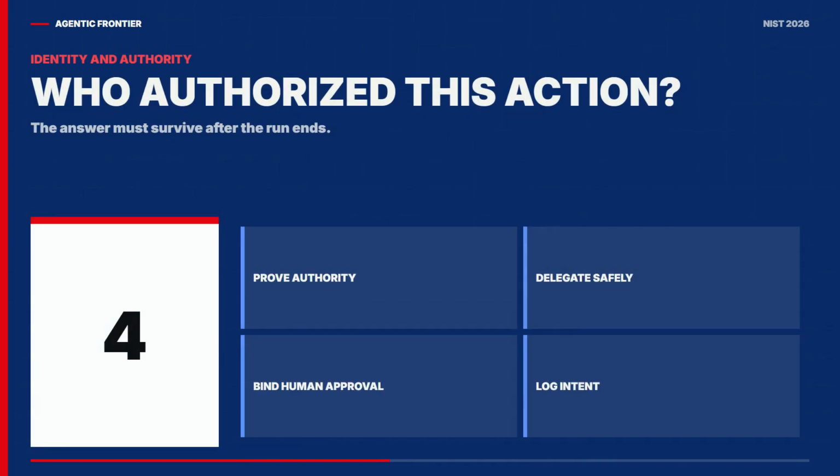NIST's 2026 concept paper frames the unresolved questions directly. How should an agent prove its authority? How should delegation work when it acts on behalf of a person? How can identity bind to human authorization? And how should actions and intent be logged so responsibility can be verified later? These are operating questions, not science fiction.